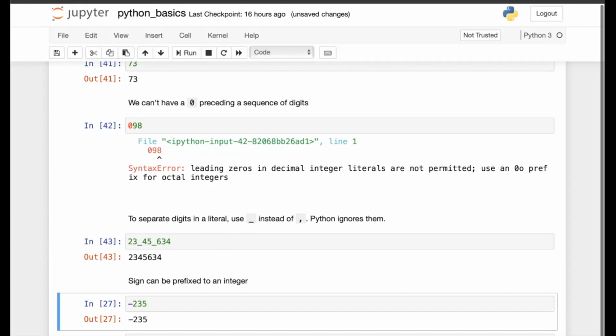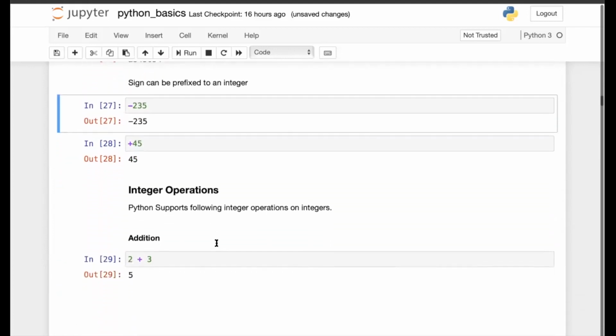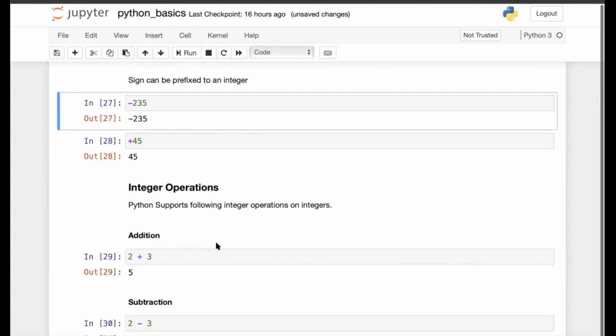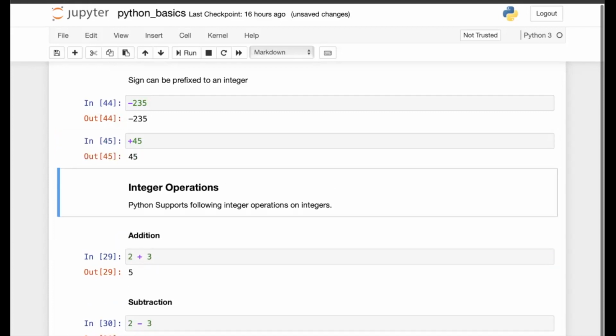We can also prefix the sign. To represent negative integers, I can prefix minus. So it is minus 235. Or to represent a positive number, I can prefix plus. But it is the same as not using it. Now Python also supports arithmetic operations. All the arithmetic operations which are used are supported in Python language. So we have addition, subtraction, multiplication, division, and we have exponentiation as well, as we would see.